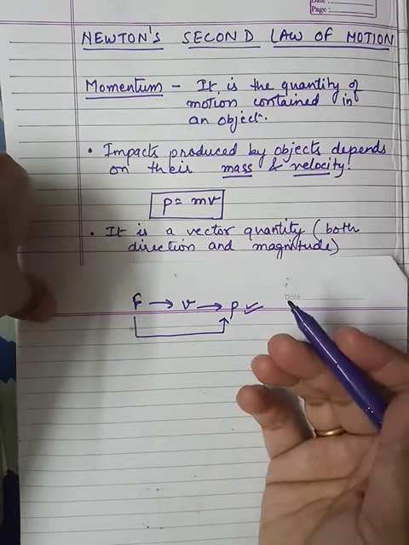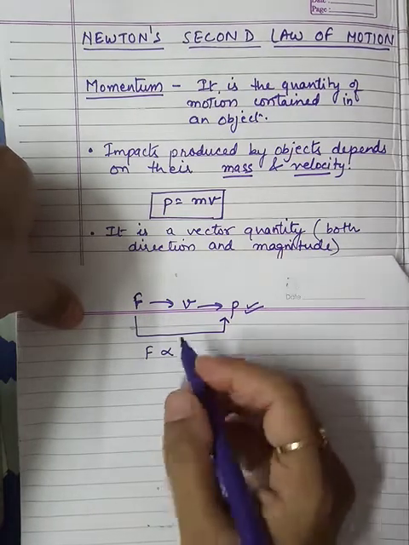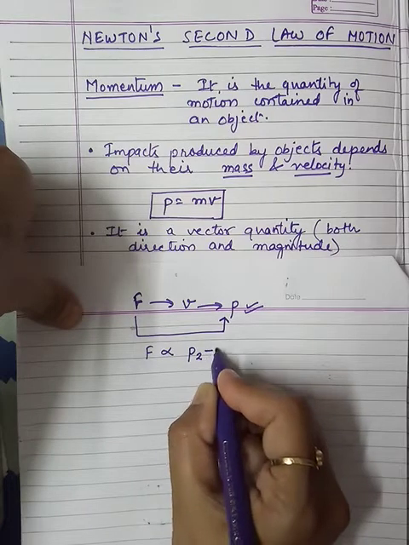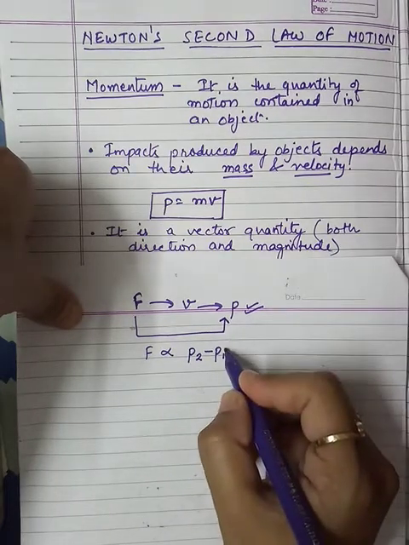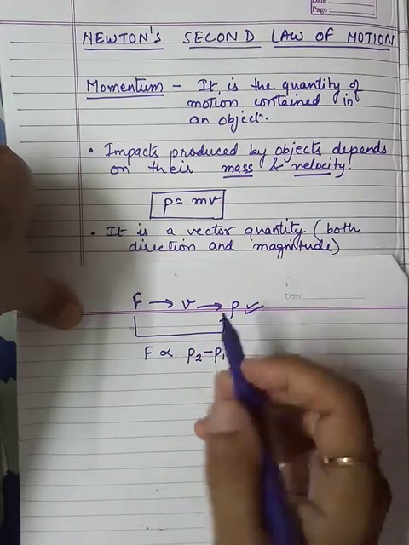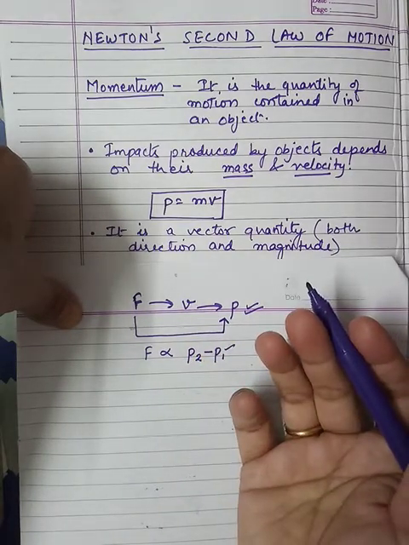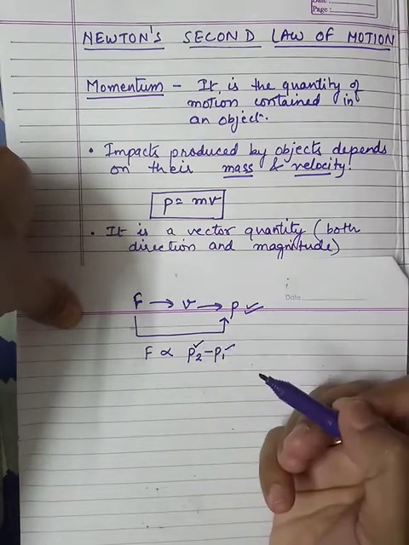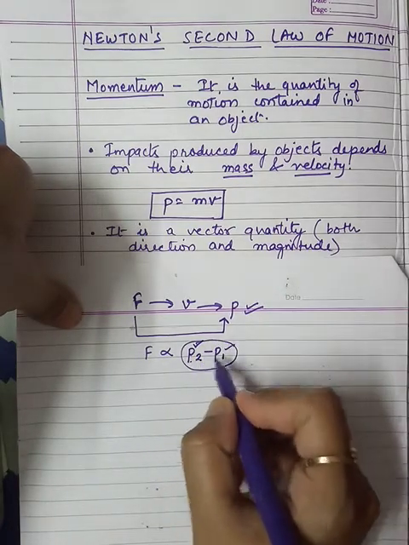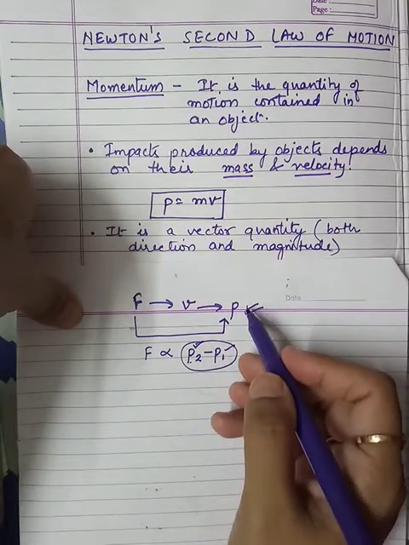If we find out this, that is coming out to be directly proportional to the change in momentum. Change in momentum is represented by P2 minus P1. Suppose P1 is the initial momentum of the object when the object was having initial velocity, and then after applying force the object has got a particular final velocity, then it is having some other momentum, that is final momentum. So what is the change? Change will be final momentum minus initial momentum. So force will be directly proportional to this change in momentum.